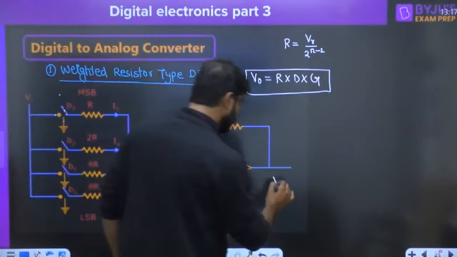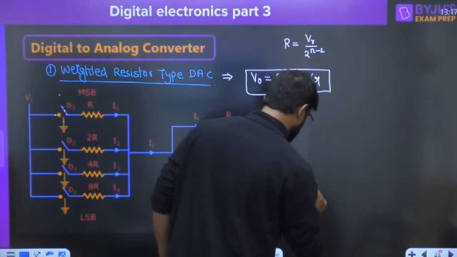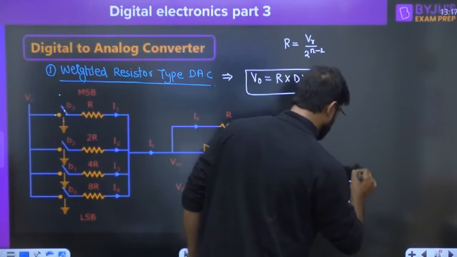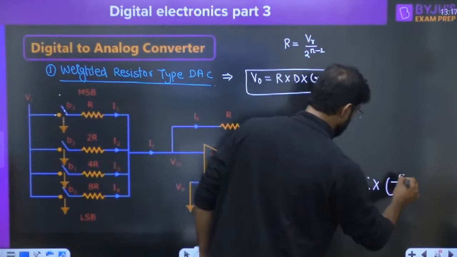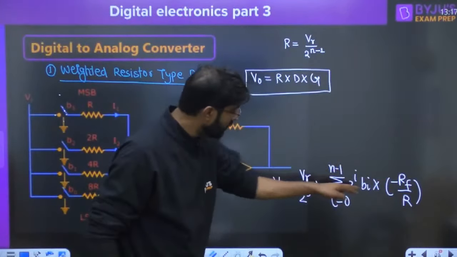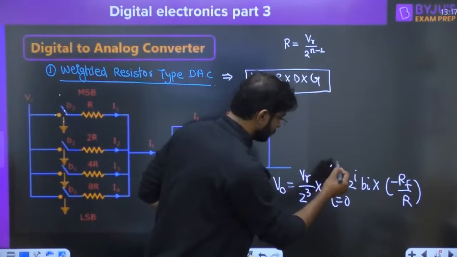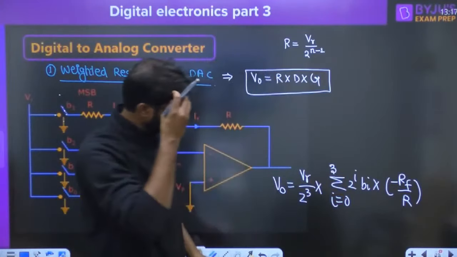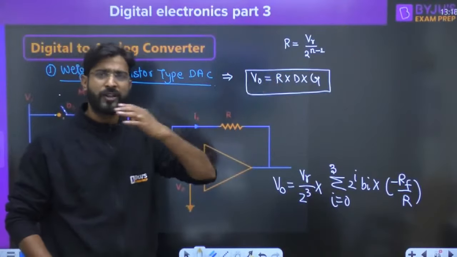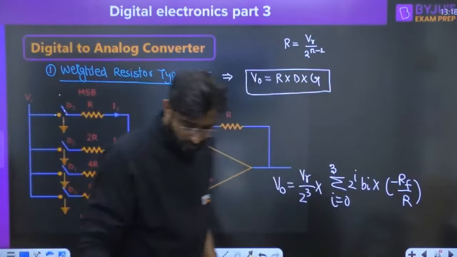Here, if you want to find out the V naught, in this particular circuit you will get VR upon 2 raised to power 3 into summation of I equal to 0 to N minus 1 of 2^I times BI into minus RF upon R. So you can feel this is called gain, this is called decimal equivalent, and this is called resolution. In this particular case, I write 3 only. And that's why in the generalized form, always remember R into D into G is the analog output.